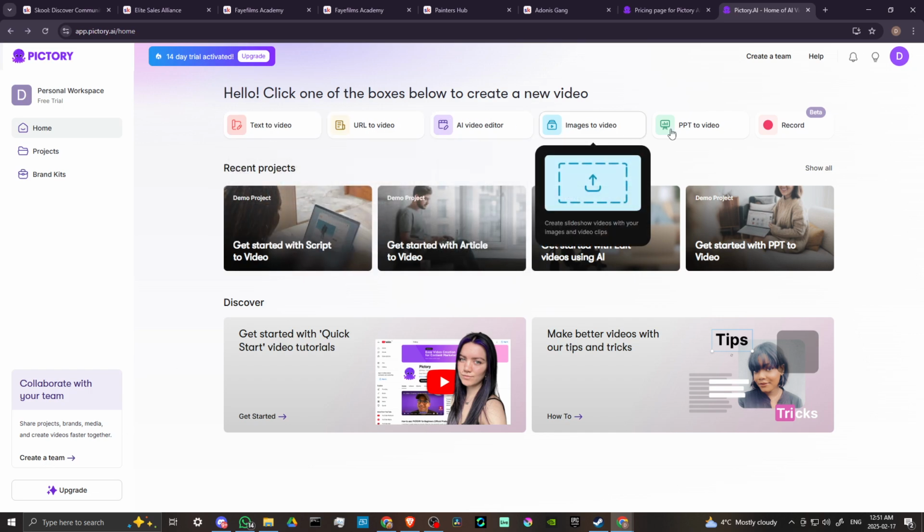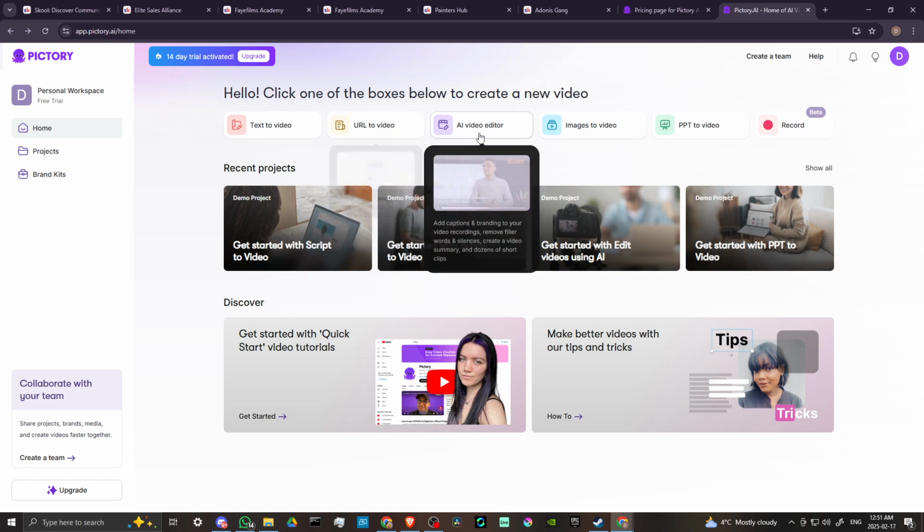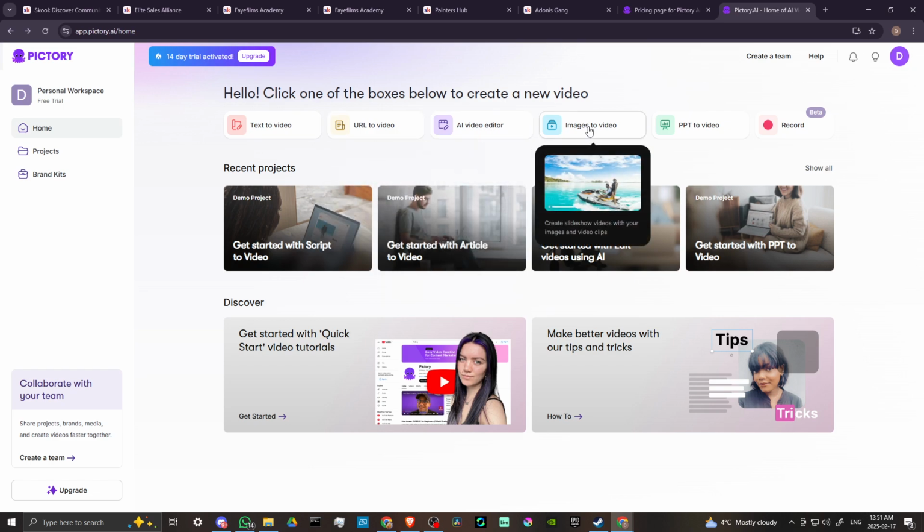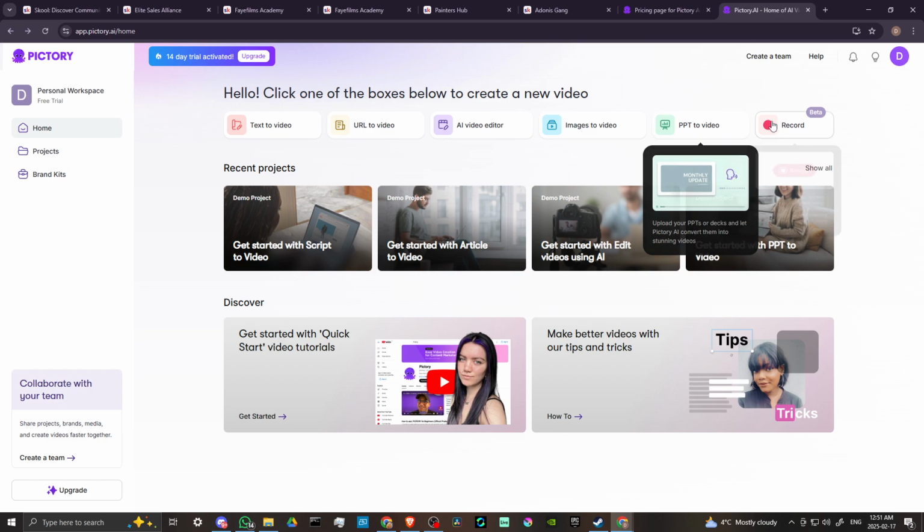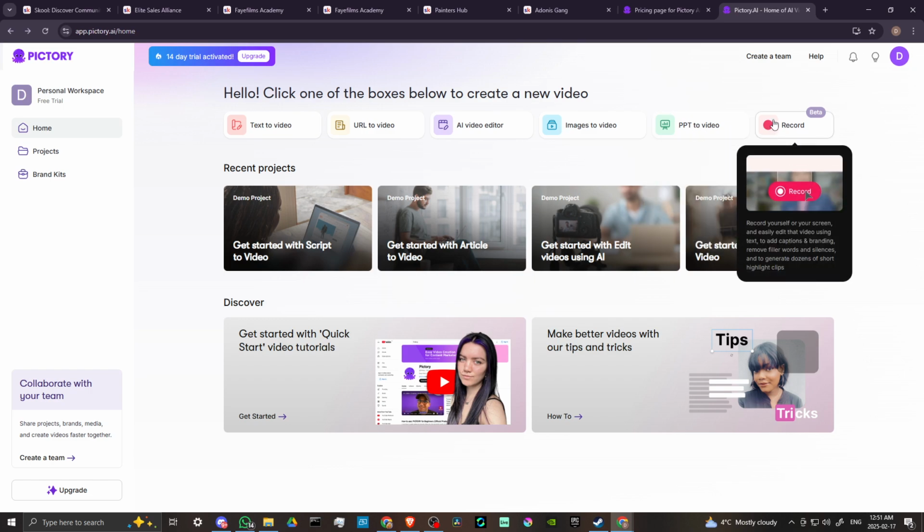We have our different options here: text to video, URL to video, AI video editor, images to video, PowerPoint to video, record. With record, you can record yourself or your screen and easily edit that video using text, add captions and branding, remove filler words and silences, and generate dozens of short highlight clips. So that's pretty cool for any content creators out there. That sounds like a pretty convenient way of going about editing and just adding that extra level of shine.